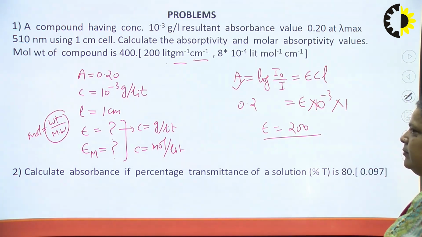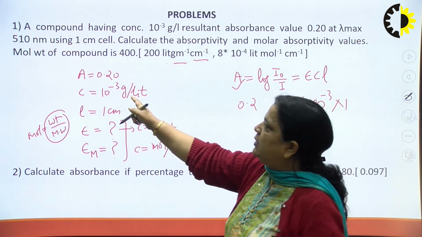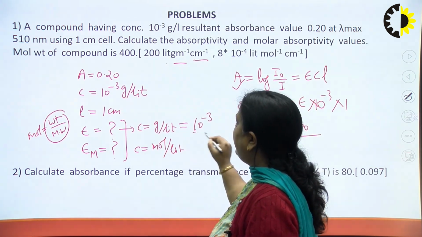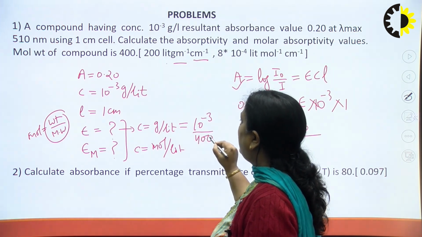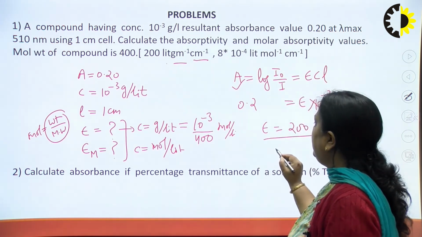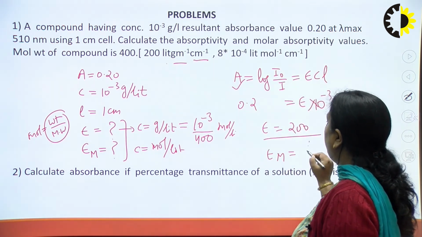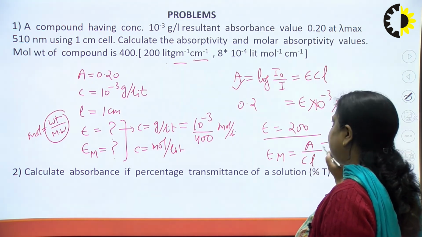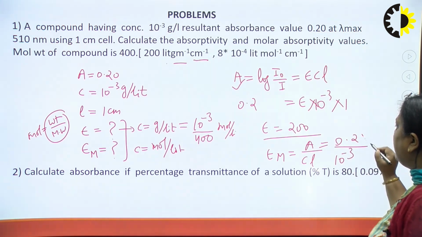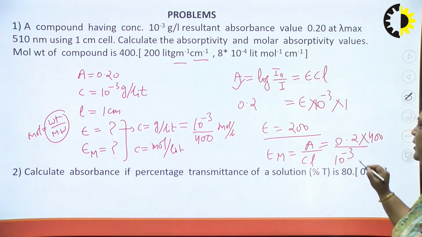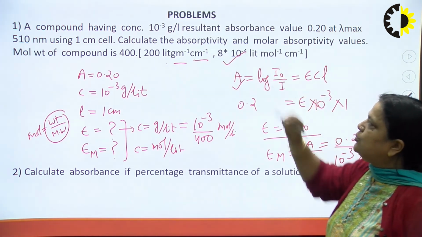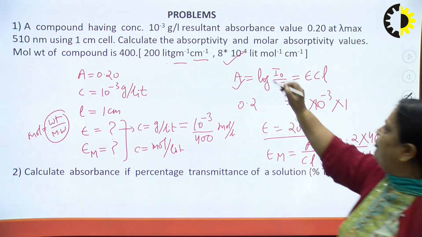Now epsilon m, the difference is that C should be in mole per liter. That is 10 to the power minus 3 gram, and if we divide by the molecular weight, which is given as 400, it becomes mole per liter. So when we calculate epsilon m, epsilon m is equal to A upon CL, A is the same, that is 0.2, but C will be 10 to the power minus 3 upon molecular weight 400, and L is 1. So if we calculate, it comes to 8 into 10 to the power 4.